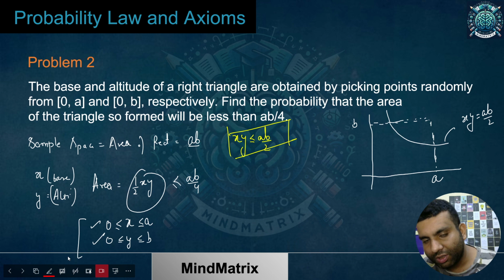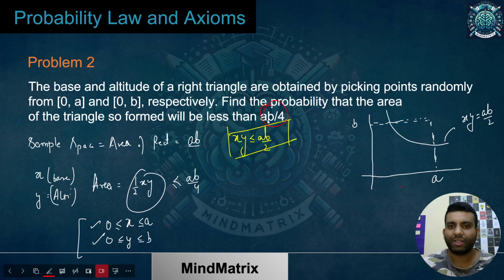I have got to know this thing for sure, that my x and y must be from 0 to a. For all the triangles, the area where I'm requiring it to be less than ab by 4, I know that x has to be between 0 and a, y has to be between 0 and b, and other than that, those triangles must be following this condition. That means I have already put up this 0, 0 to understand where 0, 0 lies within that. 0, 0 was satisfying, so whichever area 0, 0 is in, that is the area I'm talking about. So that must be within this region.